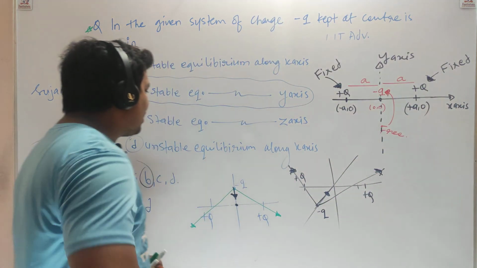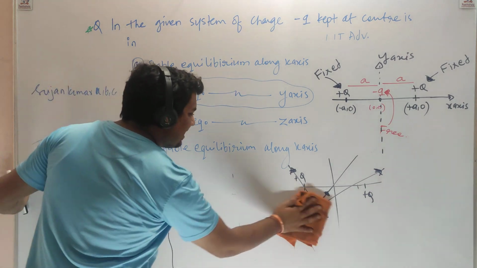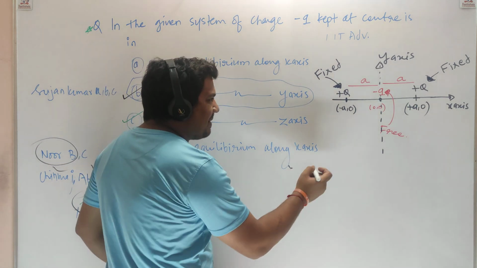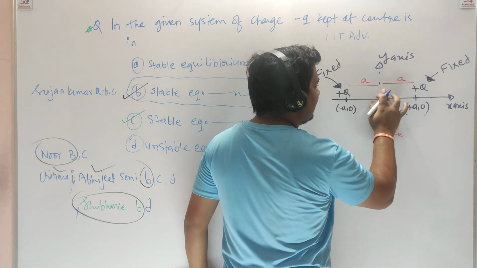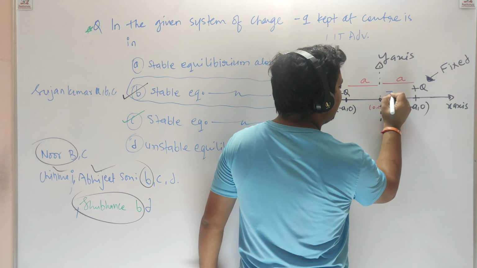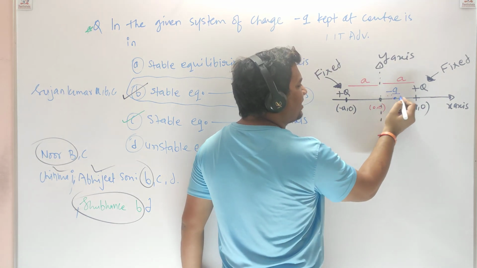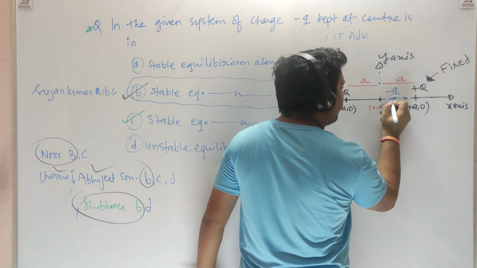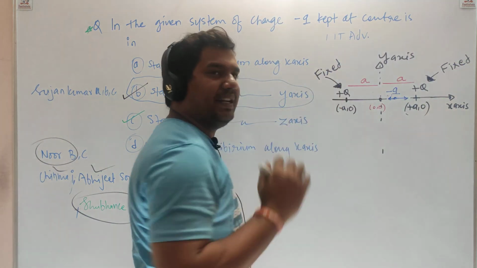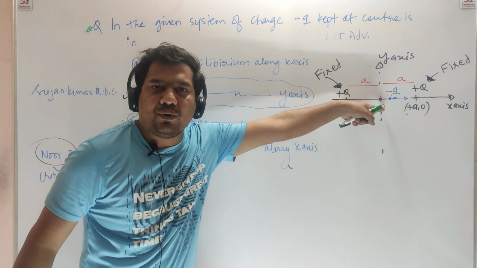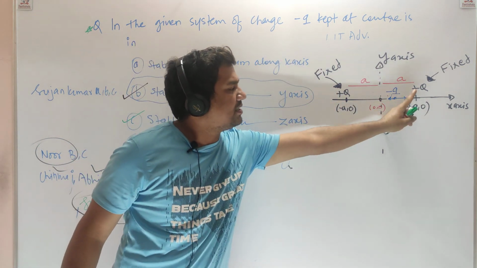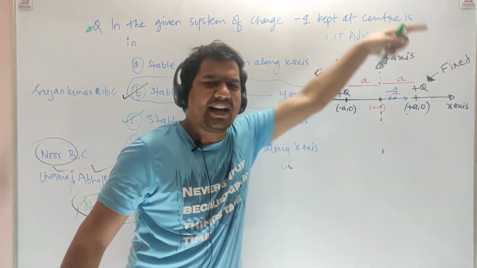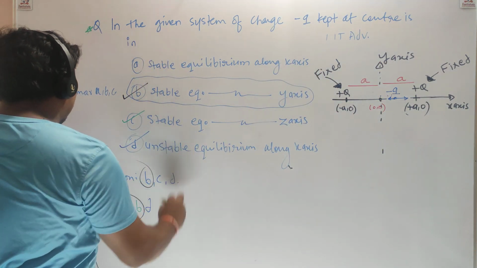Now let's talk about the x axis. Suppose we displace this minus q charge towards the right. Now its distance from this plus q is less. So the right hand side force is stronger and the left hand side force is weak. So it will keep going to the right hand side. It will never come back to the origin. Why? Because the distance between the right hand side plus q and negative q is less, so the right hand side force is stronger. So option D is correct.